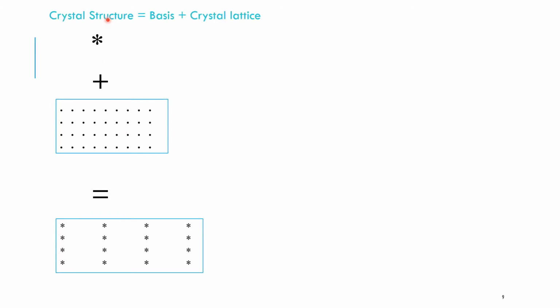So if you will take an atom which is shown in the form of an asterisk, which we call as a basis, and add it to the lattice points, we get the crystal structure. So the crystal structure is equal to the basis plus the crystal lattice.